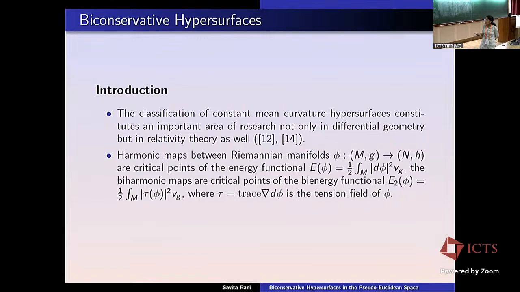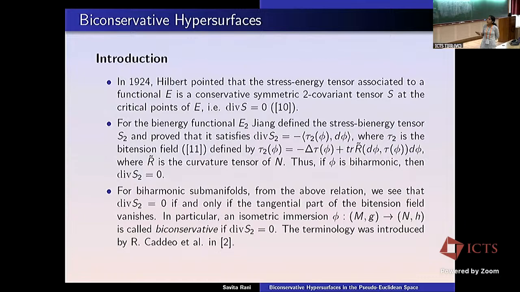functional. And in 1924, Hilbert pointed out that the stress energy tensor associated to a functional E is a conservative symmetric two-covariant tensor S at the critical points of E. That is, it is divergence free. So in that case, the divergence of the stress energy tensor will be equal to 0. And for the bi-energy functional, Jiang defined the stress bi-energy tensor and proved that it satisfies this condition, where tau 2 is the bi-tension field defined by this. Here R tilde is the curvature tensor of the target manifold N, and thus if phi is biharmonic, then the divergence of S2 will be equal to 0. That is, in that case, the stress bi-energy tensor will be divergence free.